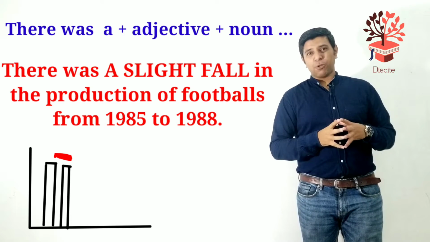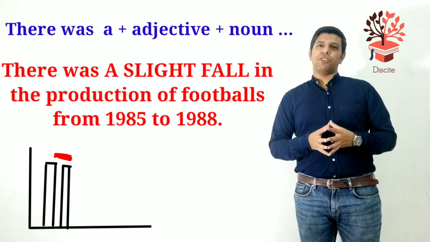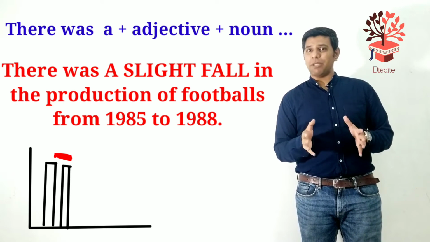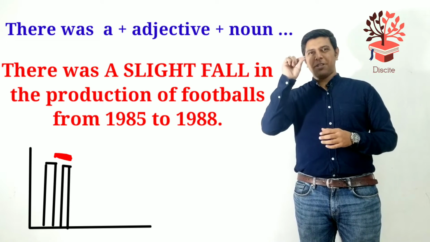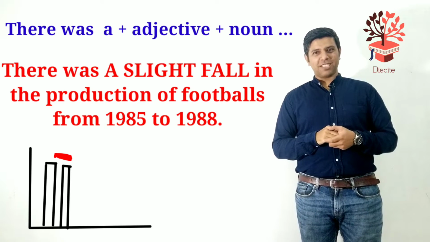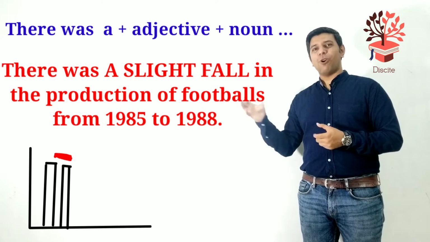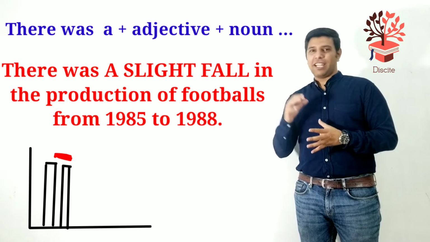Let's say before 1985, they were producing 220 million. Now probably they're producing 218 or 219 million. Although there is a decline, it's not a catastrophic one. So a minute or a small or a slight fall. Do you understand? So there was a slight fall in the production of footballs from 1985 to 1988.